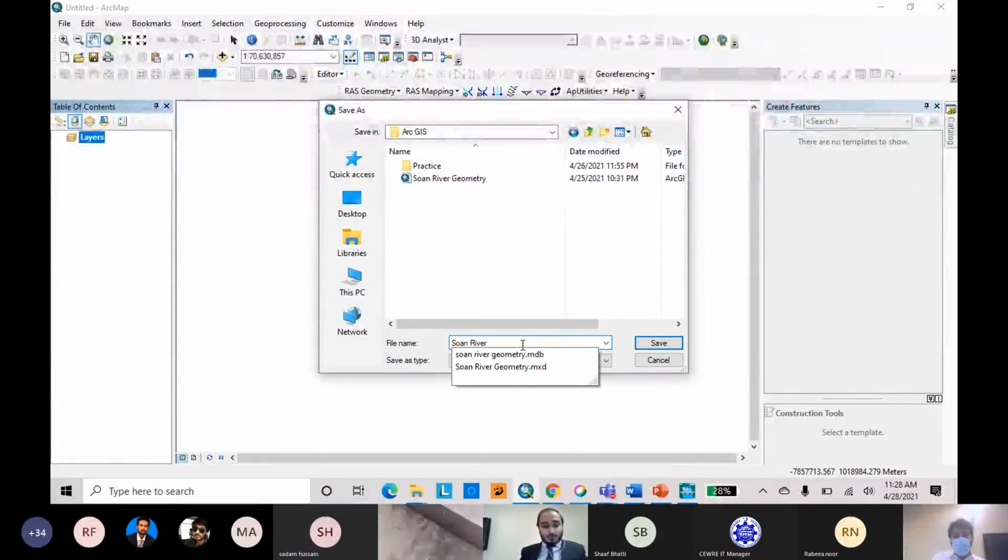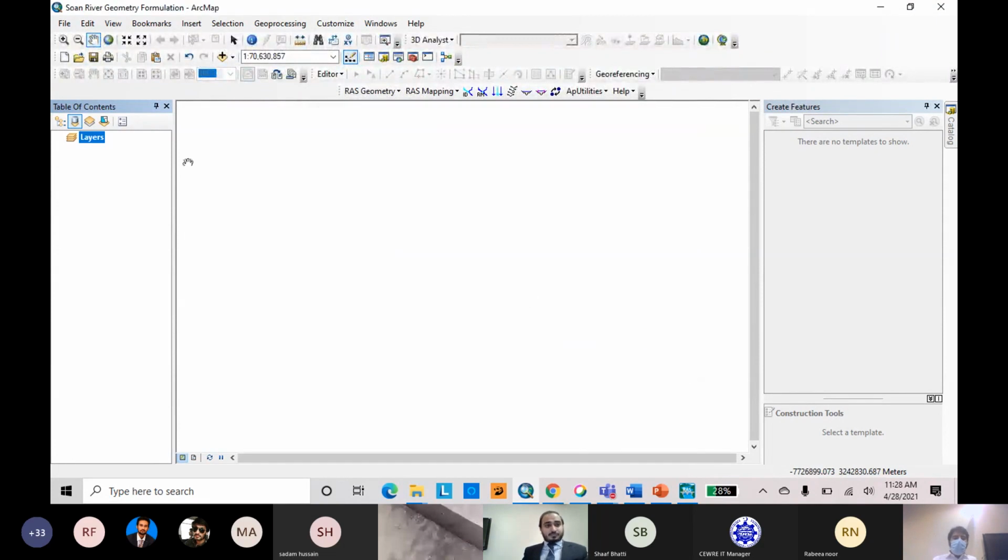You can specify it according to the river. The next slide is slide 39. Save the ArcGIS project. We have saved the ArcGIS project.